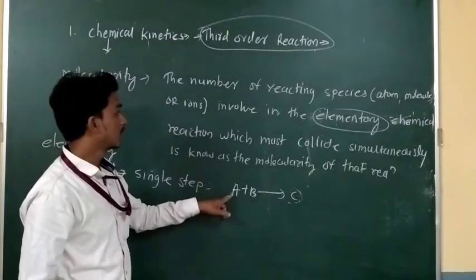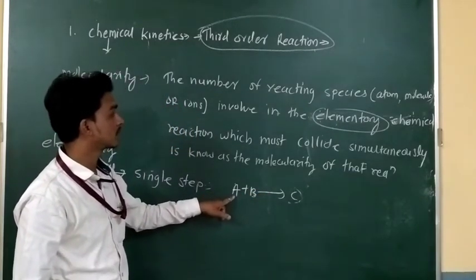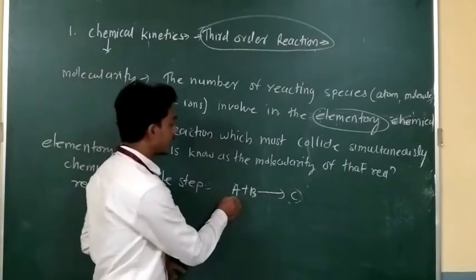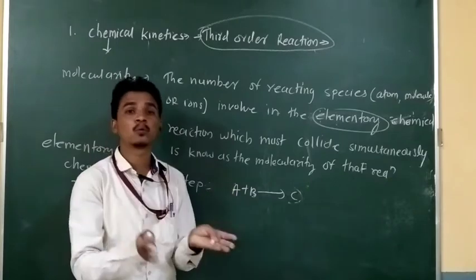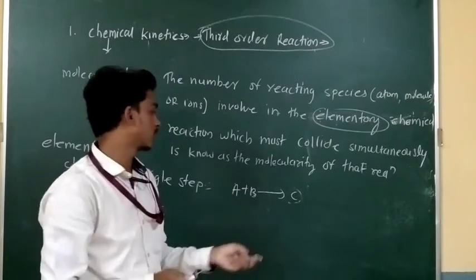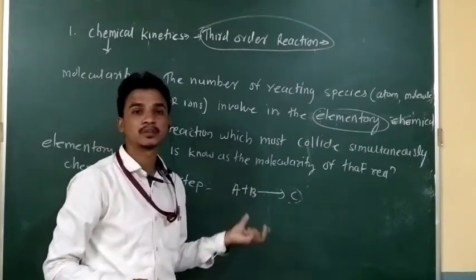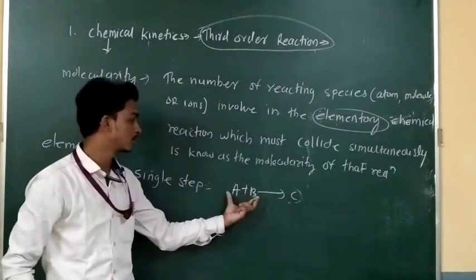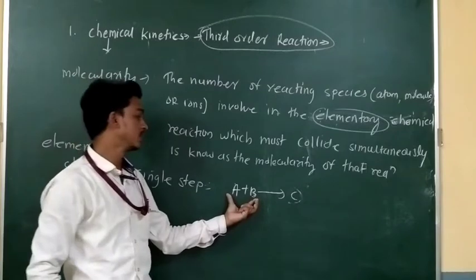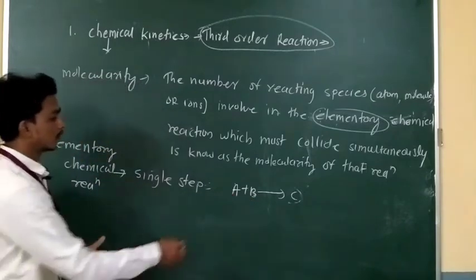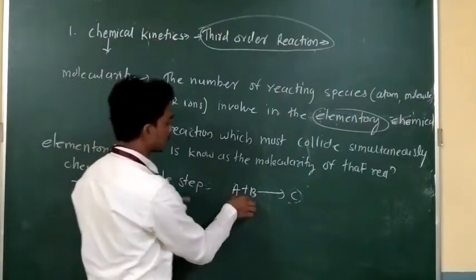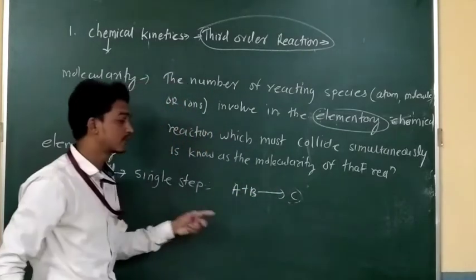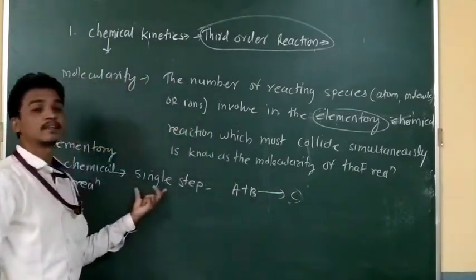A and B must collide with each other simultaneously, at the same time, and this reaction converts to product C in a single step process.